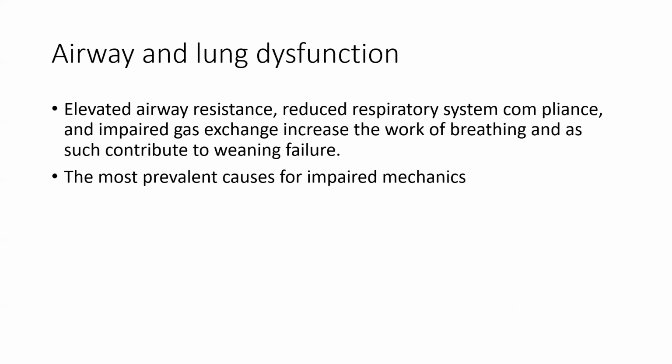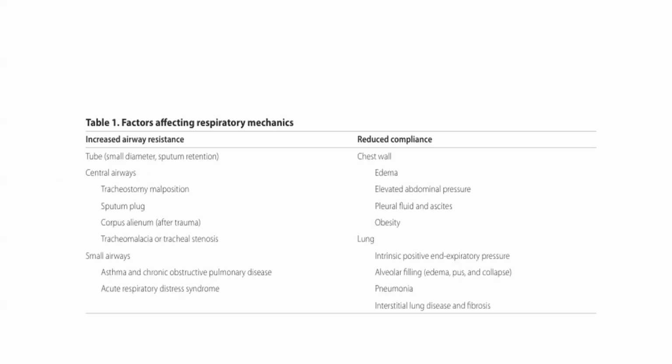About airway and lung dysfunction: elevated airway resistance, reduced respiratory system compliance, and impaired gas exchange increase the work of breathing and thus contribute to weaning failure. The most prevalent causes of impaired mechanics are increased airway resistance, which may be related to the tube,